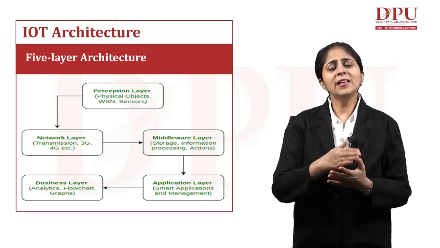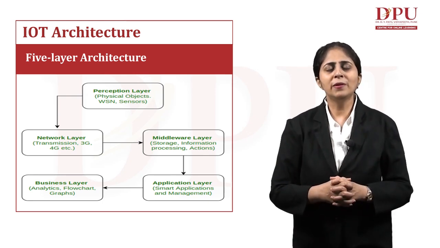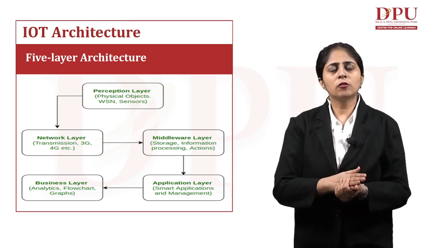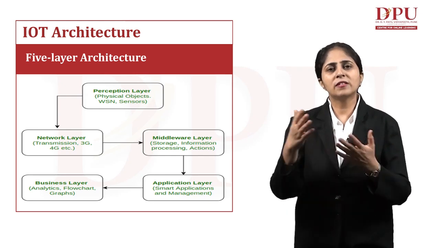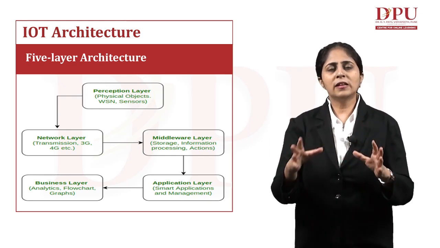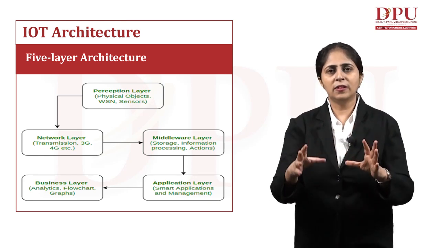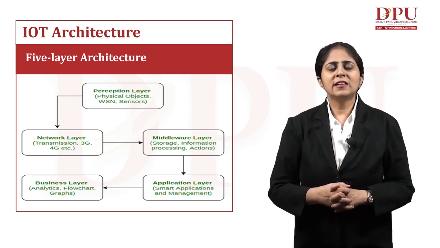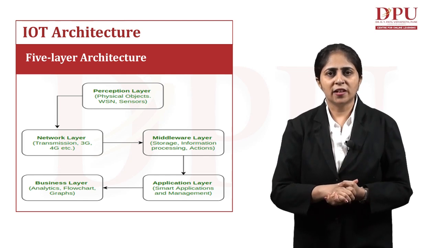Now there are different types of IoT architecture which have been described by different people. We have the 3-layer architecture for IoT, the 5-layer architecture, the 6-layer architecture, and the 7-layer architecture. Here we are discussing the 5-layer architecture of IoT. The very first layer in this IoT architecture is the perception layer.